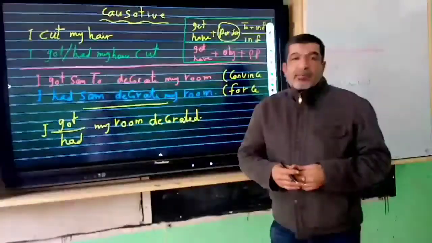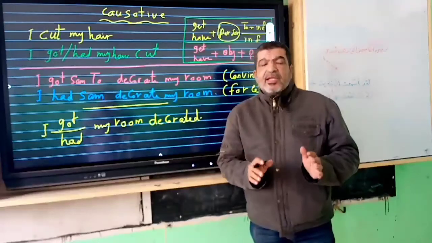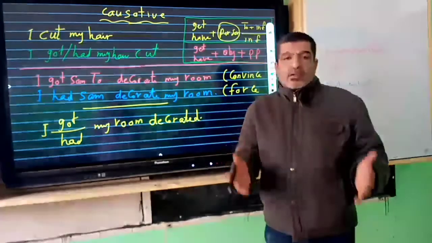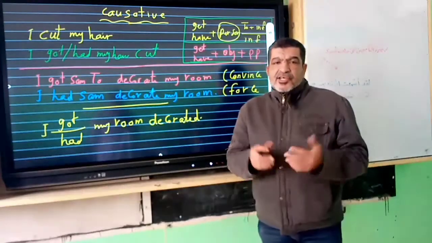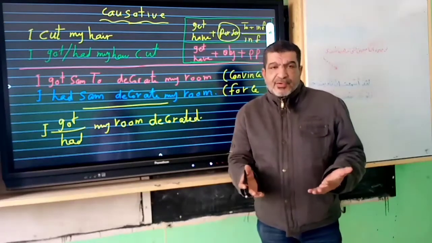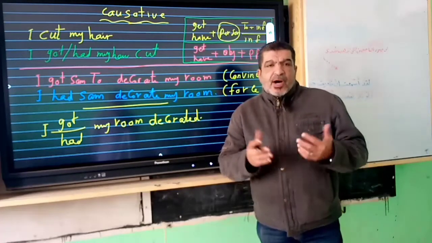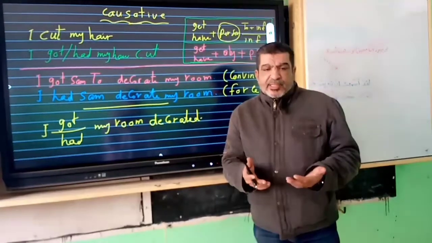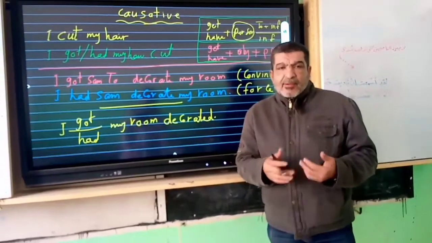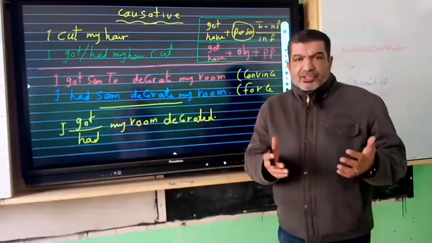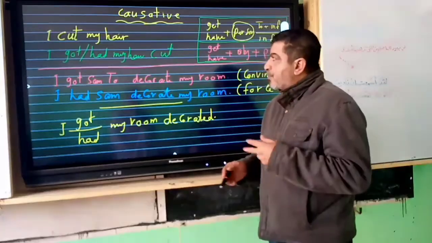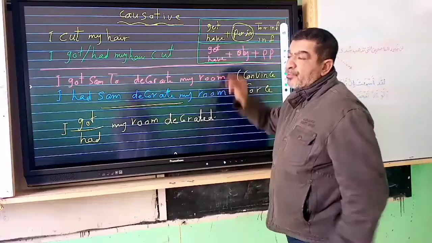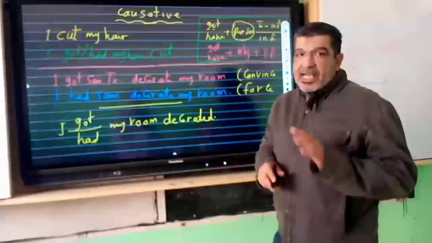What I want to talk about today, as you can see from the title, is that I'm going to explain everything about causative. And the first question: what is causative? Causative means you ask someone to do something for you. How can we express this function? We can use two verbs: the verb get and the verb have.